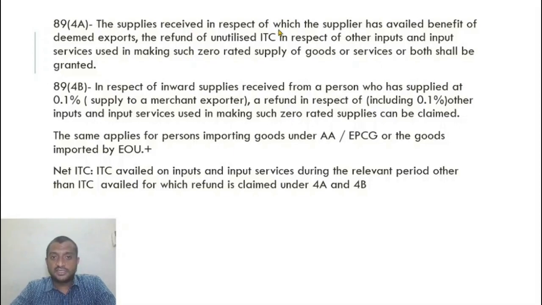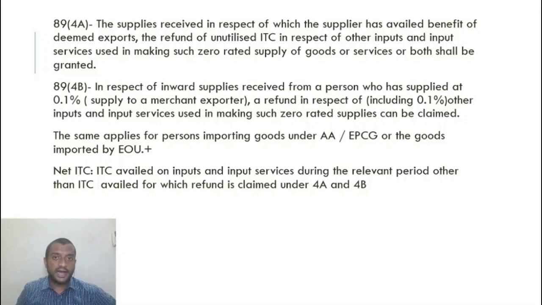So let us read this again. The supply received in respect of which the supplier has availed the benefit of deemed exports, the refund of unutilized ITC in respect of other inputs and input services used in making zero rated supply shall be granted. So in this case, I am receiving deemed exports. Let us say I am an advance authorization holder or EPCG holder, I am receiving supplies which are considered as deemed exports.